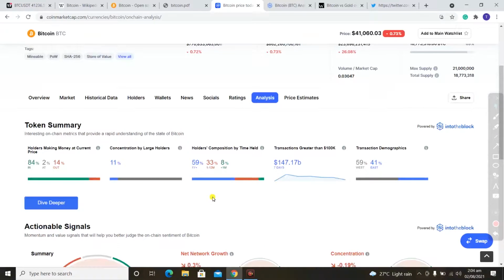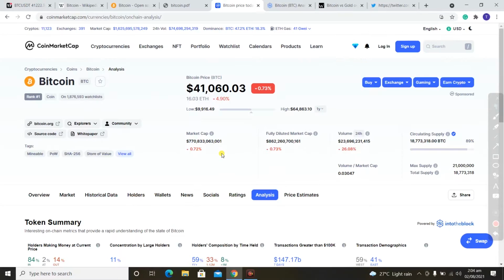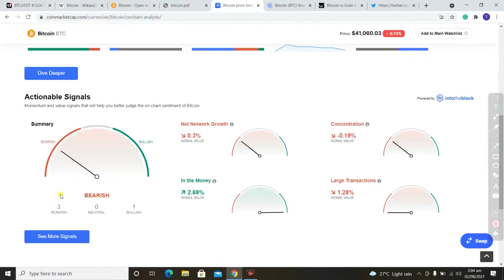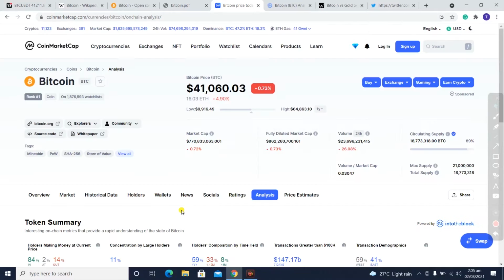According to the data, we can see that 59% of the holders have held Bitcoin for one year plus, 33% of the holders hold Bitcoin for around 1 to 12 months, and 8% hold Bitcoin for less than 1 month. And if we talk about the short-term signals, we can see some bearish signals. These signals are not actually accurate because very little data represents them, and we can see that the inflow of money is 2.69%, which is quite good.